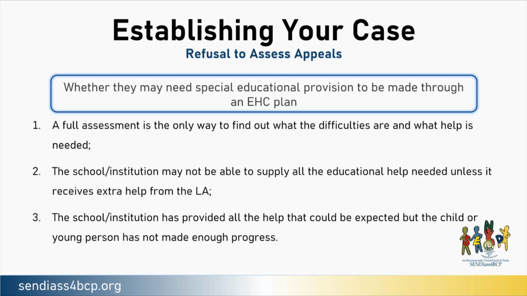Or the school or institution has provided all the help that could be expected, but the child or young person has not made enough progress. Where the first point applies, you need to make the case that advice from a number of different professionals is needed to fully understand your child's difficulties, or yours if you're a young person. In other words, professionals do not yet understand enough about the difficulties, and only a full investigation can help everyone understand the nature and severity of the difficulties and decide what help is needed.